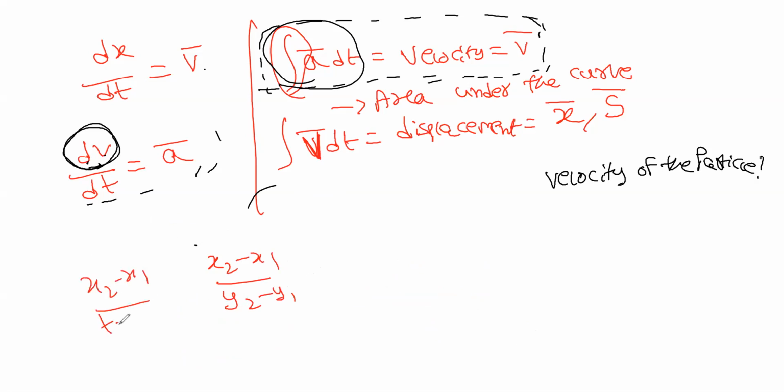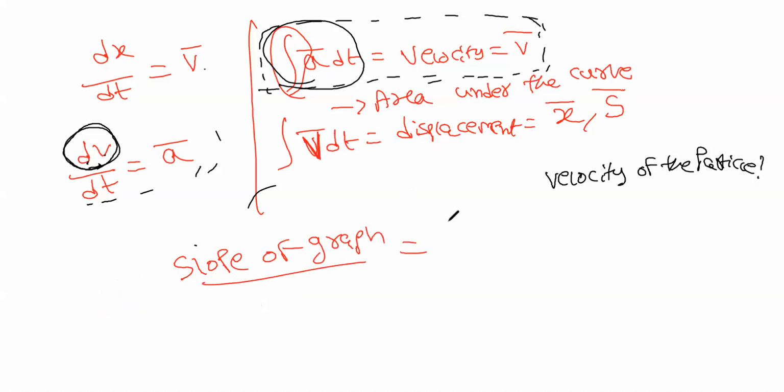Yes, sir. It looks similar to y2 minus y1 by x2 minus x1, right? That's why this is called the slope of the graph.